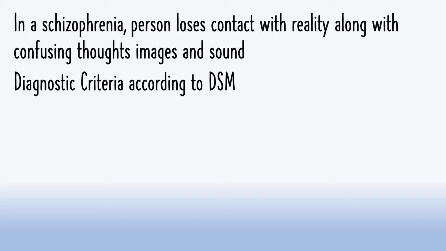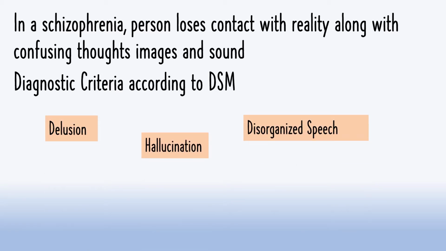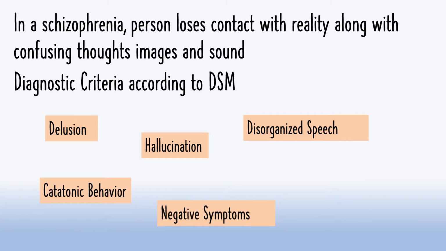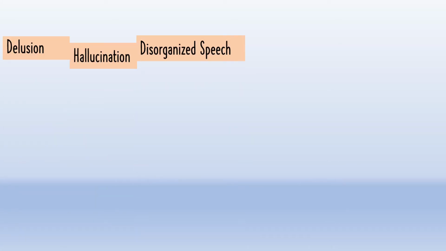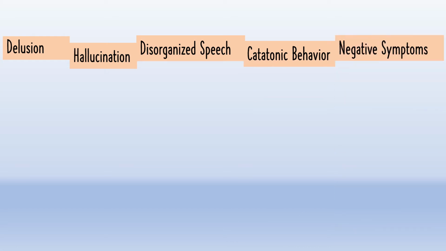DSM stands for Diagnostic and Statistical Manual of Mental Disorders, and it has devised diagnostic criteria for schizophrenia. If a person experiences delusions, hallucinations, disorganized speech, catatonic behavior, and negative symptoms, and these symptoms persist for 6 months, he would be diagnosed as a schizophrenic patient. And DSM also stated that 2 or more of the above symptoms must be present for the diagnosis of schizophrenia. Now we will discuss each symptom in detail, such as delusions, hallucinations, disorganized speech, catatonic behavior, and negative symptoms.